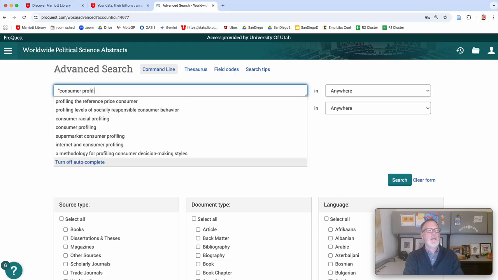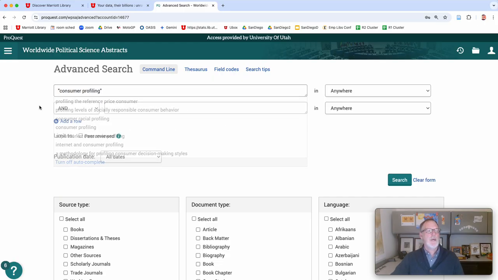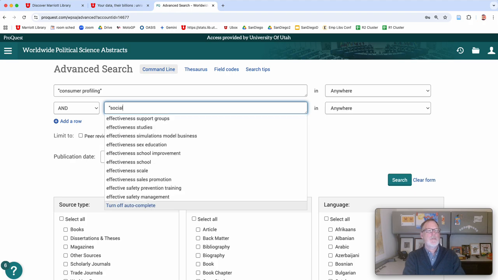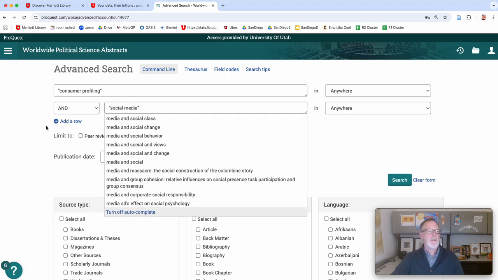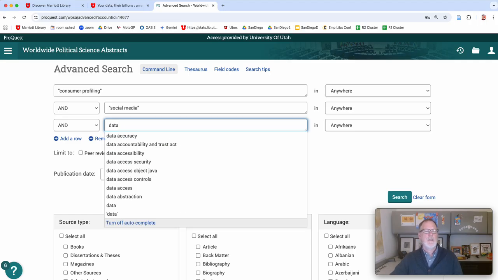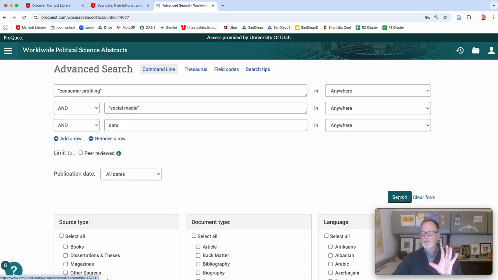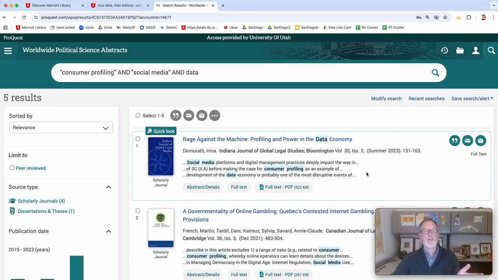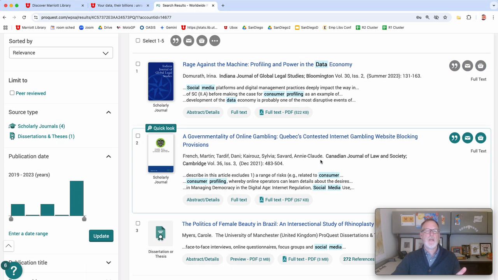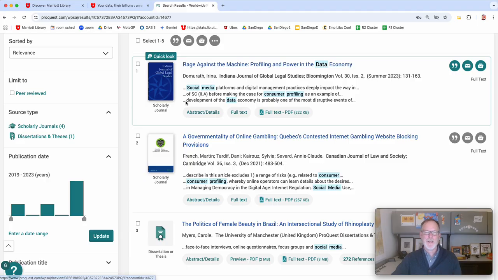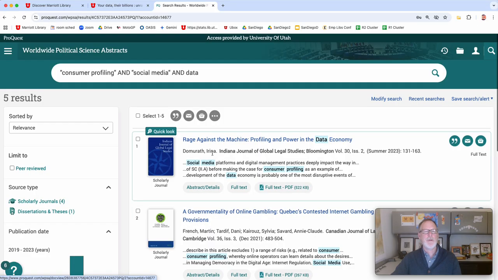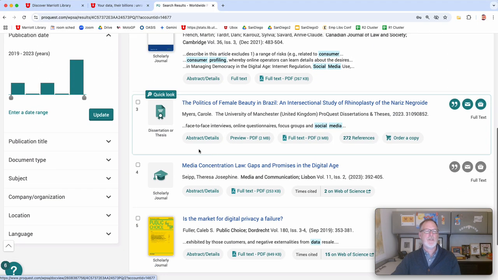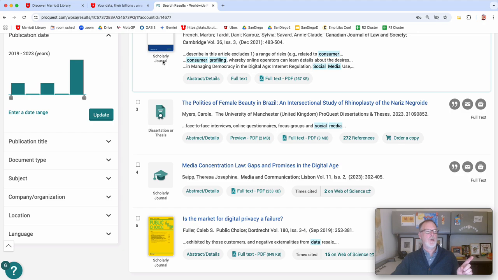Consumer profiling. And then maybe in the next line we would do social media. And maybe in the next line we would do data. This is where you'd throw your keywords in there. But this is political science here, so there might be some technical things, but there might be people giving it clever titles, Rage Against the Machine. And you can see it only goes back to 2019, so there's probably not that many to look through. Beware though, there are some things that are dissertations and theses. Those are painful to go through, so I would recommend looking for scholarly journals only.